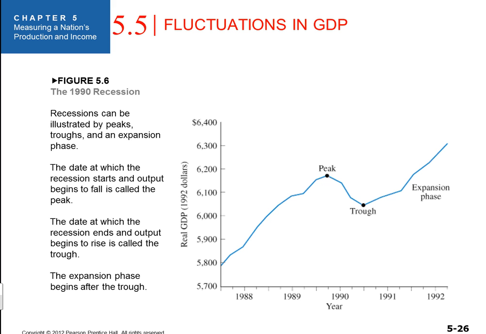This slide shows us a typical business cycle, and in a business cycle we have things such as a peak, that's at the top of the business cycle, and then we have a trough, which is at the bottom of the business cycle. We have a contractionary period right here, an expansionary phase right here. Let's look at the next slide and look at some definitions now.